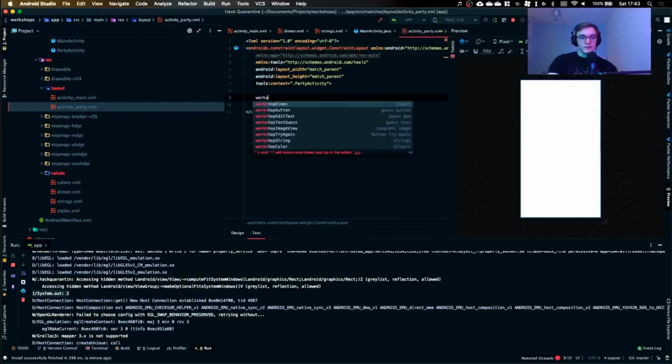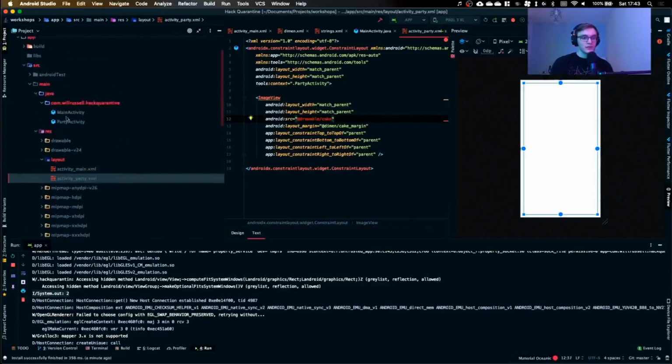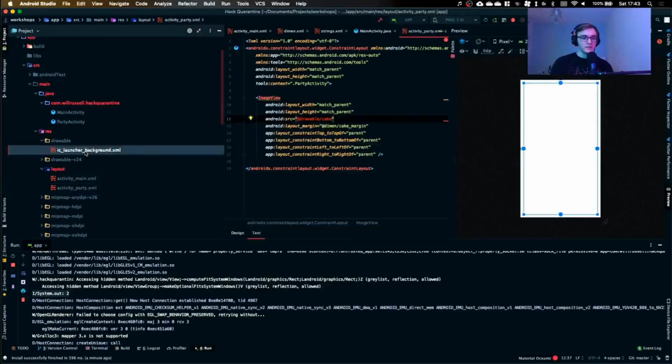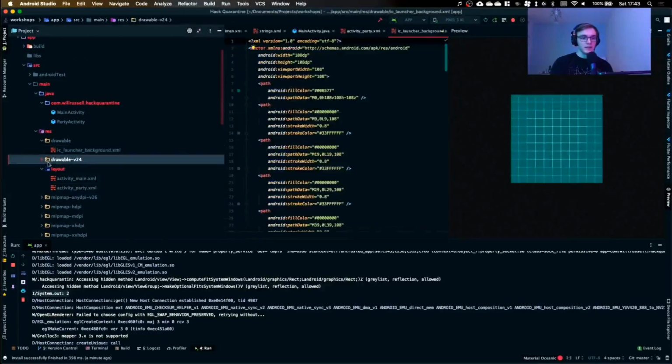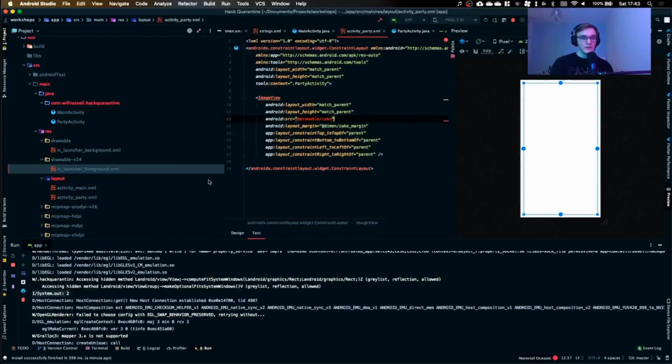So what we're going to do is add an image. We've got a thing called an image view, which displays a PNG or whatever you would like, a bitmap, quite easily to the user. And here in Android source, I'm going to tell it what to show. Now we want to put a drawable called cake. We don't have a drawable called cake. If I open the drawable folder, there is apparently the background to the app icon, and that'll be the foreground here. There you go. Again, Android, there you go. We don't really care about the app icon right now. We want to display some cake.